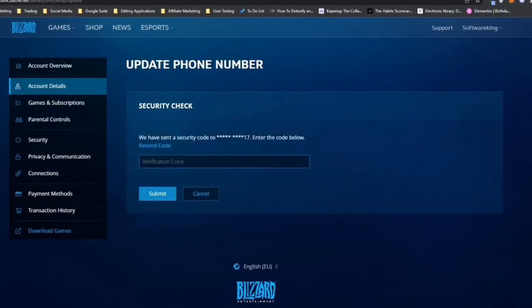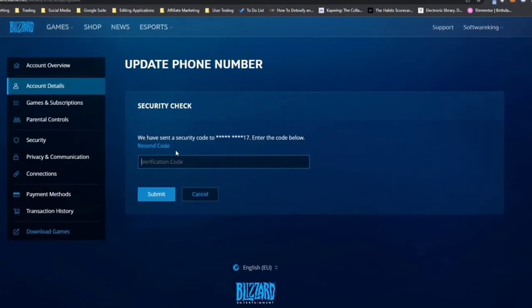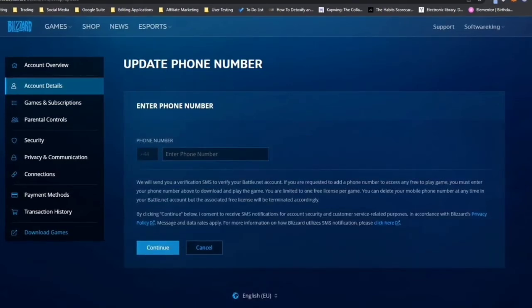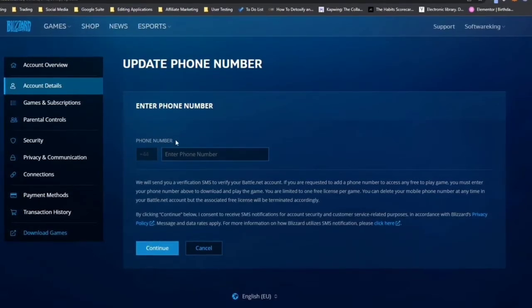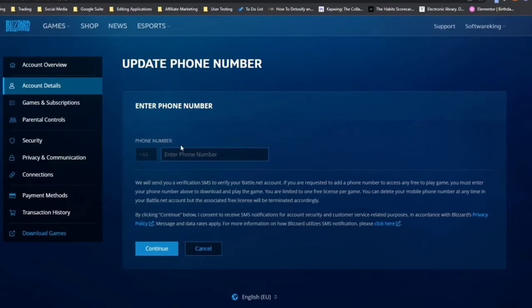And it asks, are you sure? Click OK, and it sends a security code to your phone number. Submit the code and change your phone number.